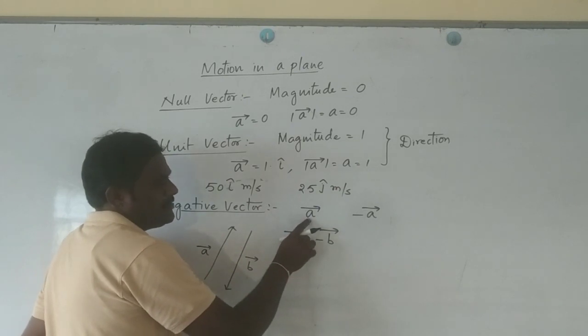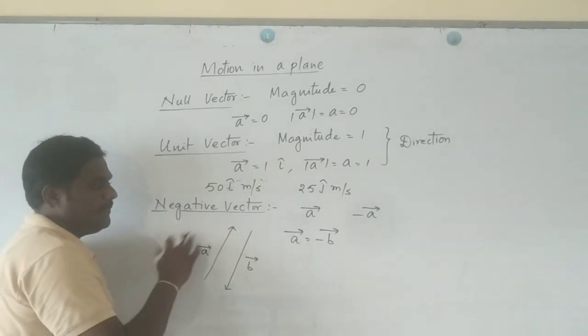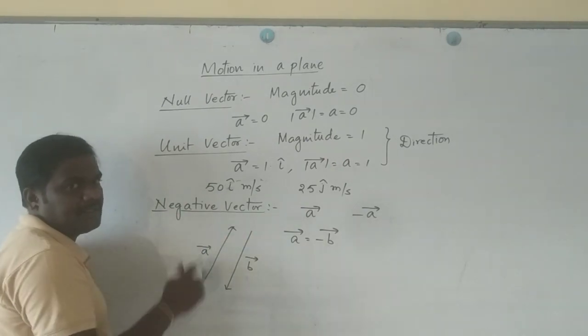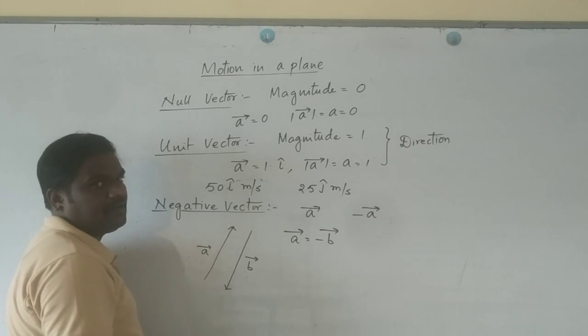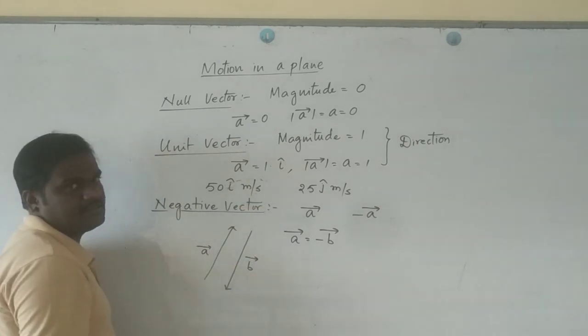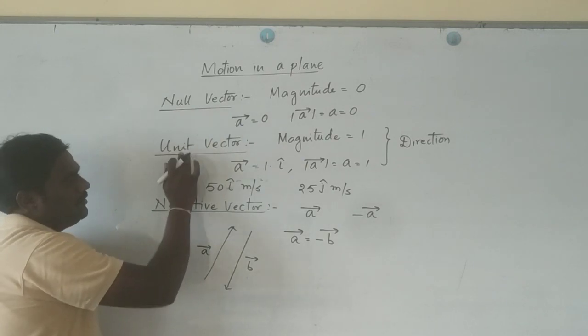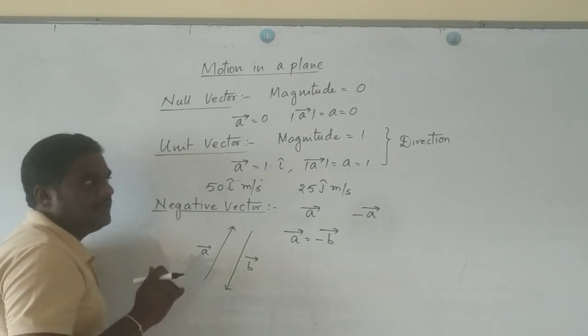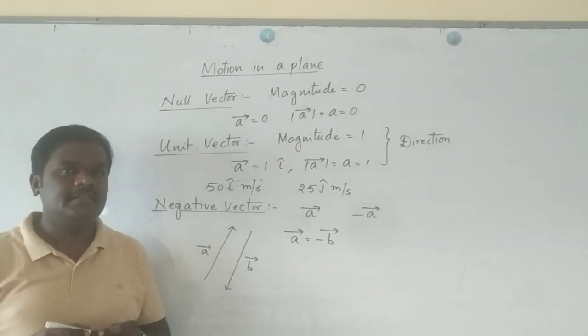The direction of A bar is opposite to minus A bar, so about a 180 degrees shift will be there. If it is acting along the positive x-axis, let's say, the negative vector will be along the negative x-axis. Hope you understood about the null vector, unit vector and negative vector. About the classification of vectors I will discuss in the next session.